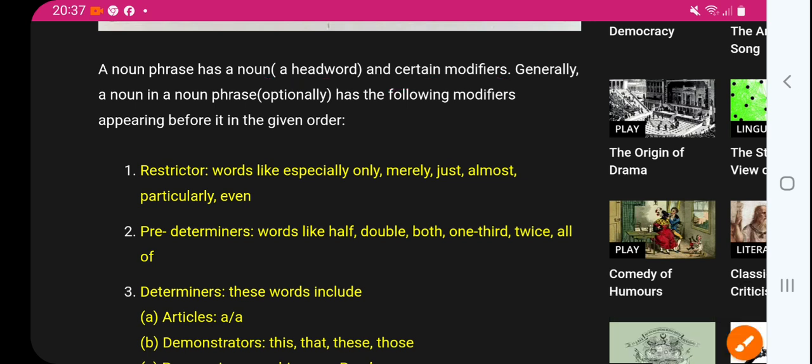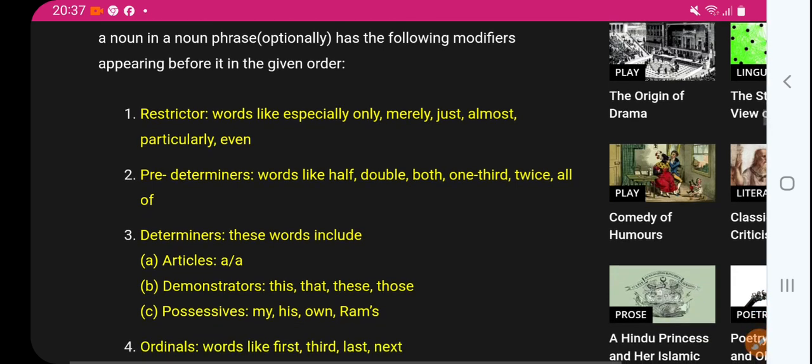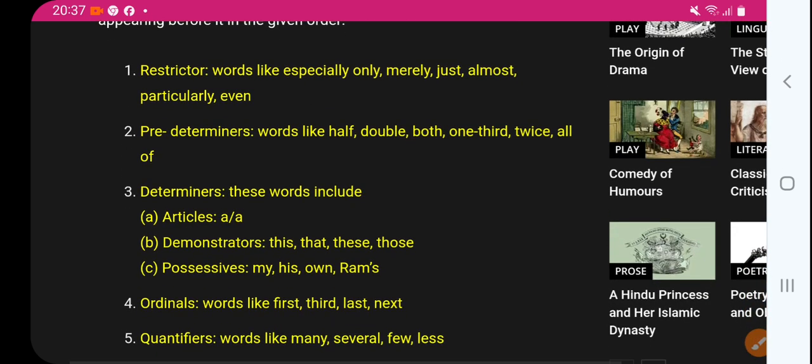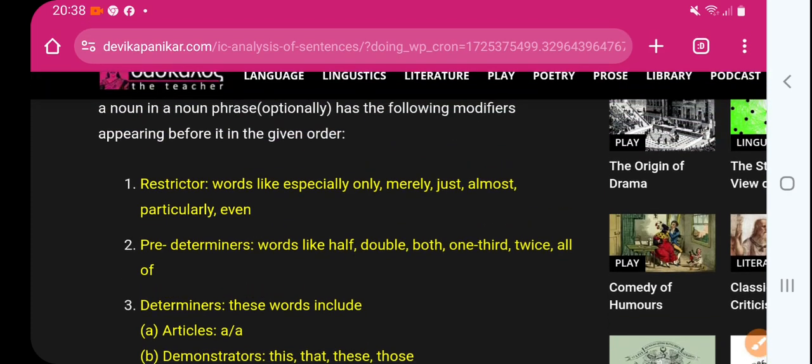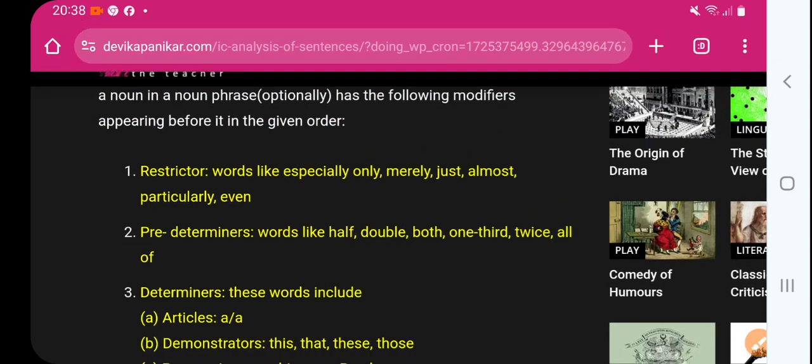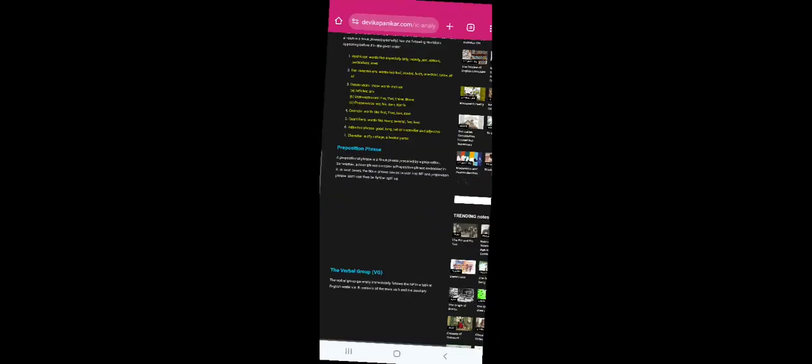Now generally a noun in a noun phrase optionally has the following modifiers appearing before it. So please take care. Let us see, restrictor: words like especially, only, merely, just, almost, particularly, even. This is called restrictor.